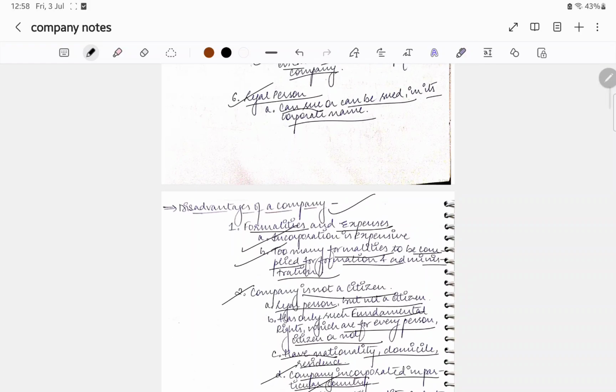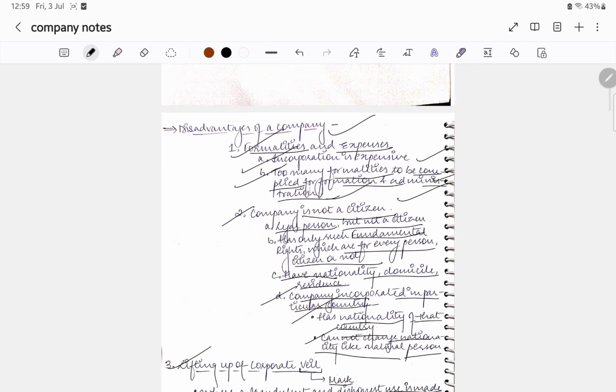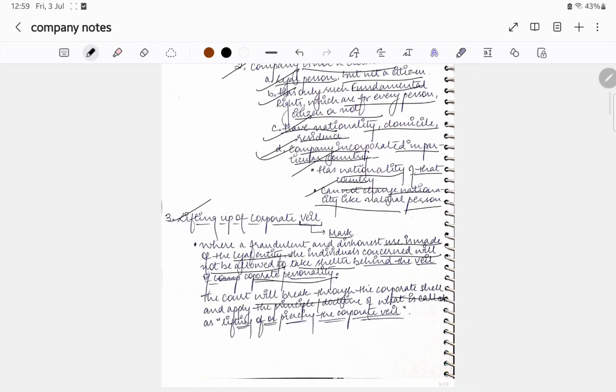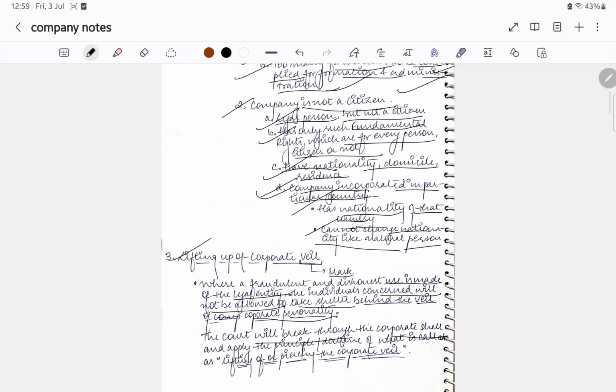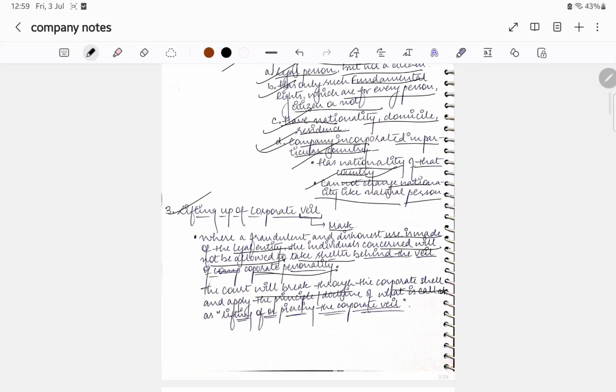Disadvantages of companies are formalities and expenses. Incorporation is expensive and too many formalities have to be complied with for the formation and the administration. A company is not a citizen; it is a legal person but not a citizen, and has only such fundamental rights which are available to every person, citizens or not. Companies have nationality, domicile and residence. A company incorporated in a particular country has the nationality of that country and cannot change its nationality like a natural person.